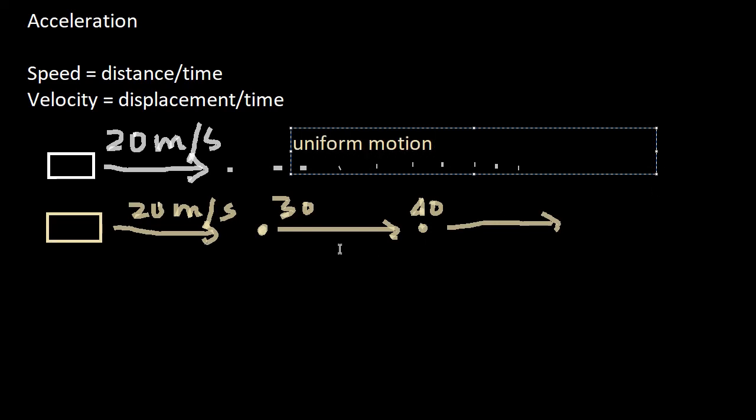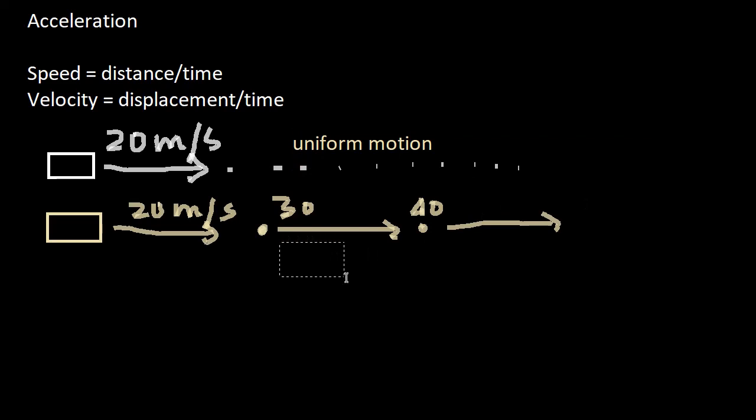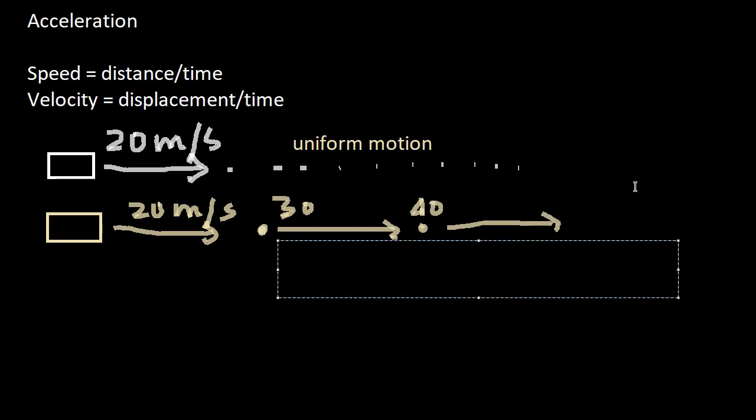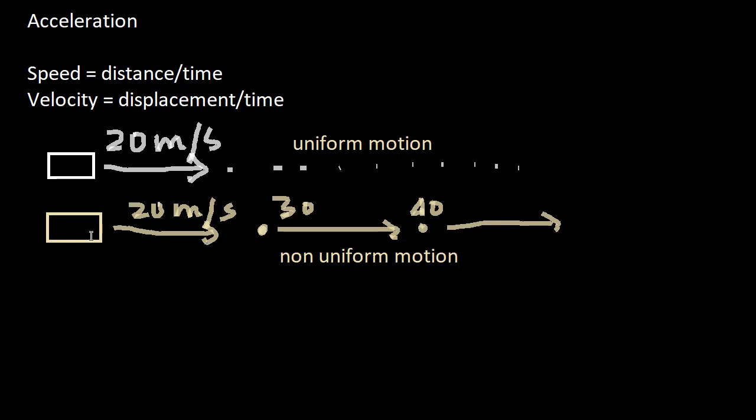The other case, where an object's velocity is continuously changing over time, is what we call non-uniform motion. Now, this object in non-uniform motion has a property which is known as acceleration.